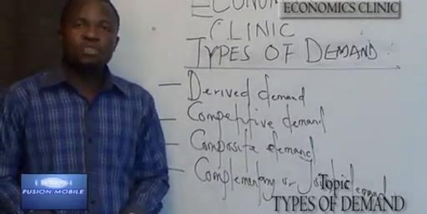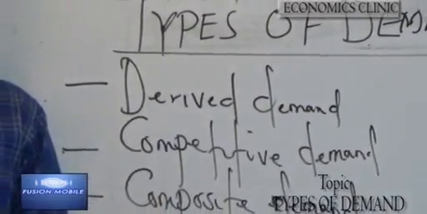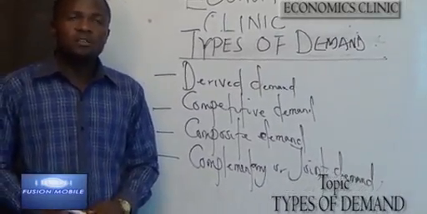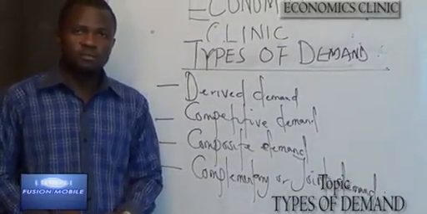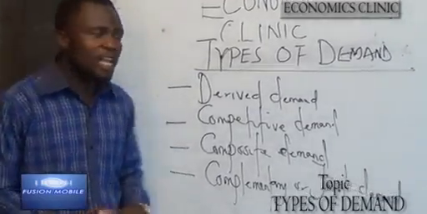Demand is said to be derived if the demand for a commodity would lead to a demand for another commodity. An example is factor input, like labor.